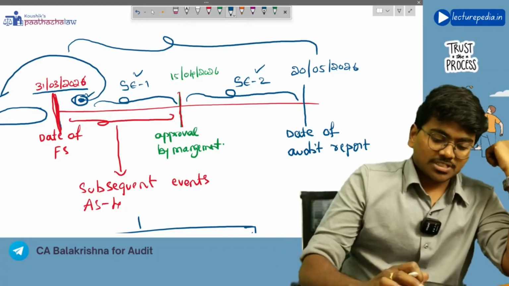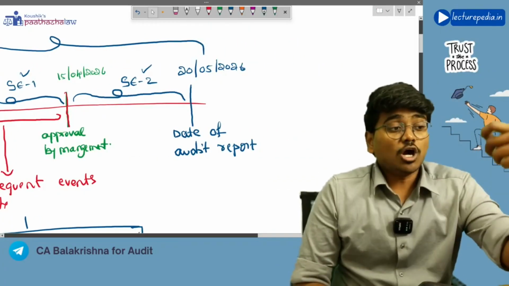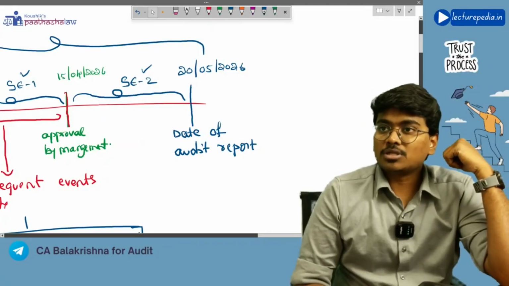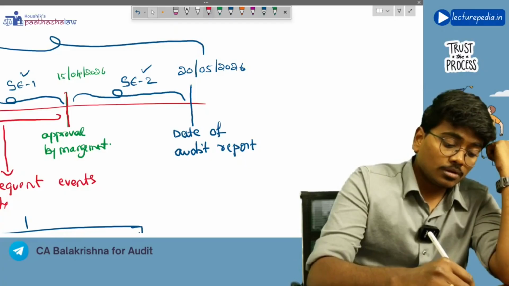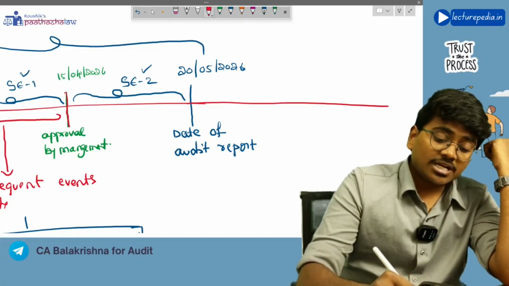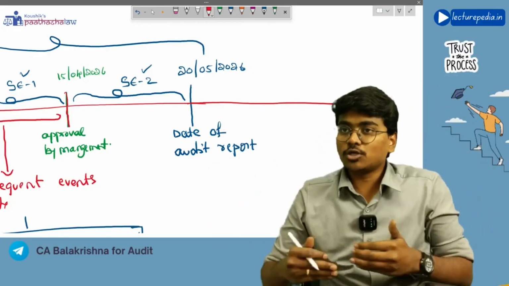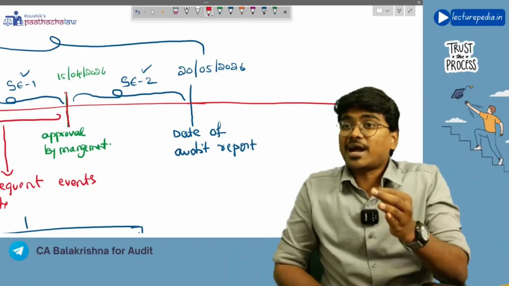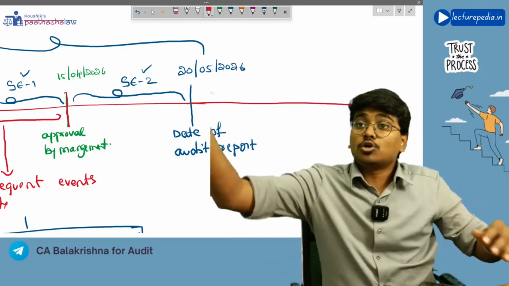Next, after you give the audit report to the management, what will the management do? Management will issue it to the public. After you give the audit report to the management, management will issue audited financial statements along with the audit report to the public.